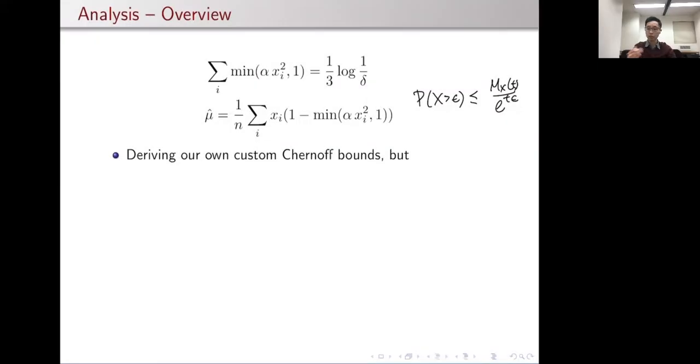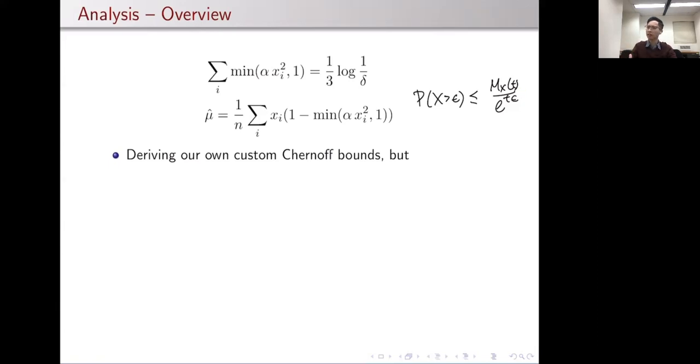Given the time limit, I'll just make a few remarks on the analysis of our estimator. So recall that the main theorem is just a tail bound on the estimator, and therefore a canonical approach to proving the main theorem is to derive our own custom Chernoff bounds. And by Chernoff bounds, I mean an inequality of the form where the one-sided tail of a random variable is upper bounded by something proportional to its moment generating function.